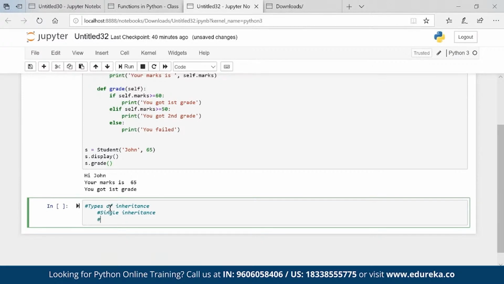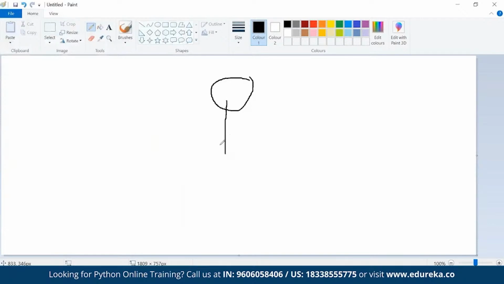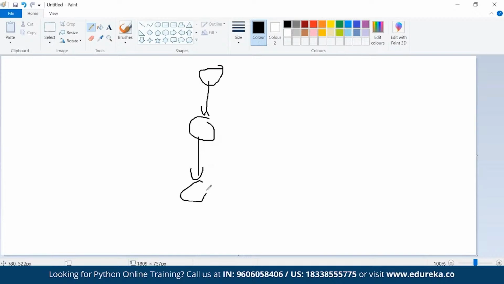Second is multi-level inheritance. One parent gives the property to child one, and child one gives the property to child two. Okay. So basically, if I try to explain in Paint, I have a parent and there is a direct relation with the child, then this is single inheritance. Let's say I have a parent, he is giving me the property, and I am giving the property to another person. Let's say my father is giving me property, and I am giving the property to my child. So it is multi-level.